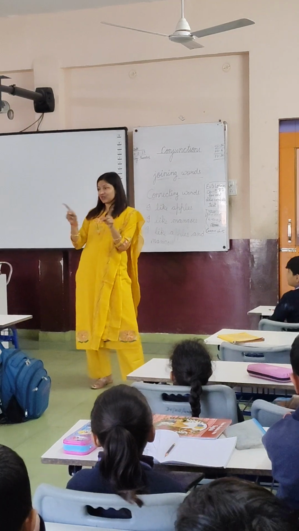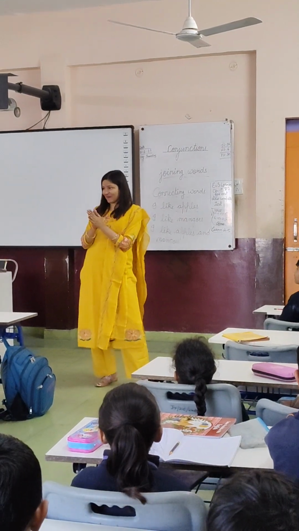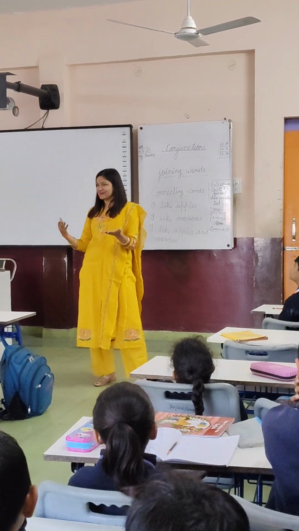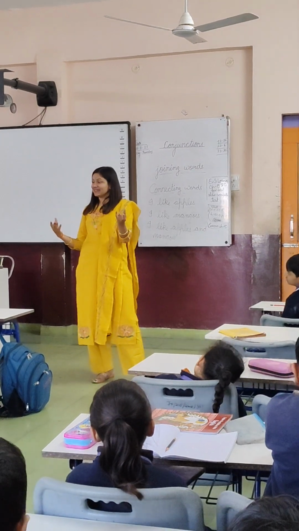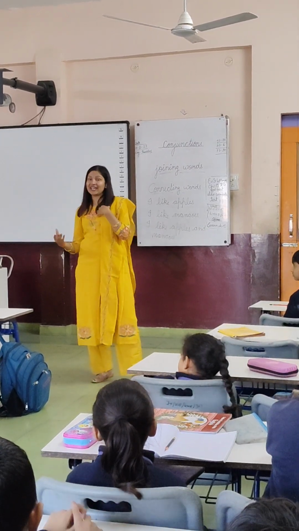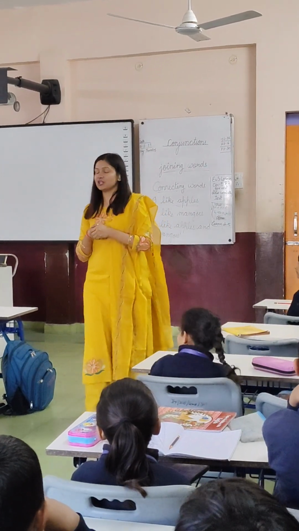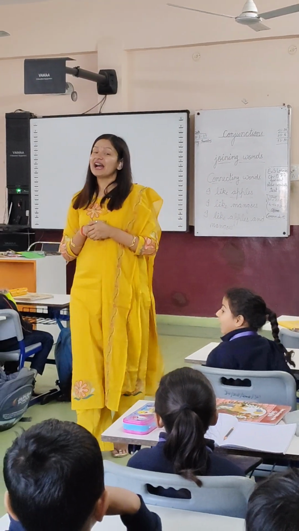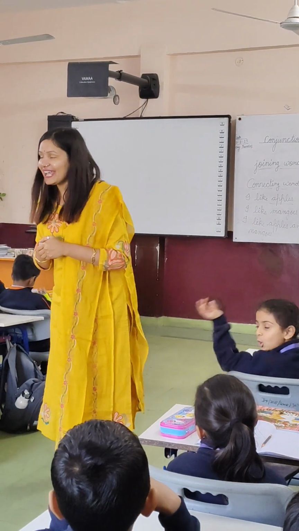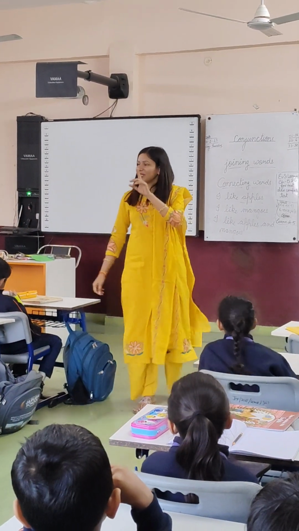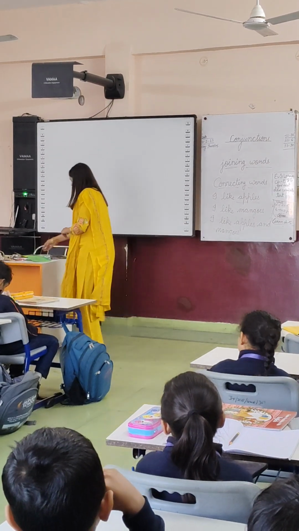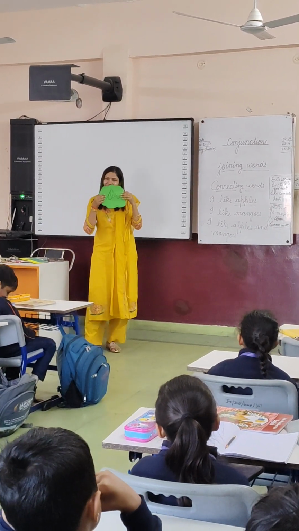Means and ka use nahi hai. I cannot have both of them. What can I do? Yes, I need to make a choice. What am I supposed to do? Yes. So when you have to make a choice, you need to use this joining word.